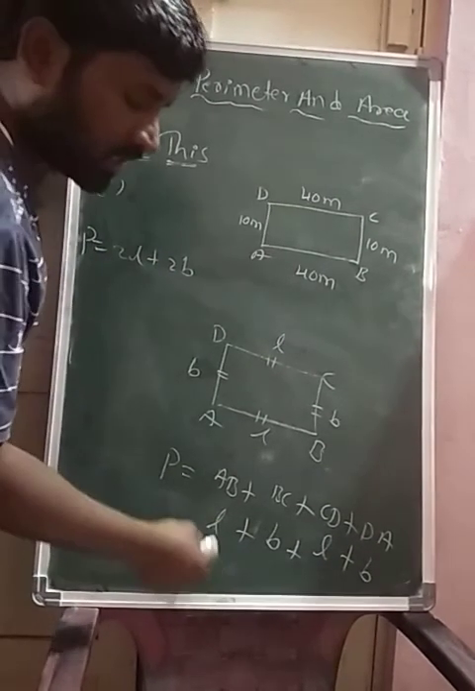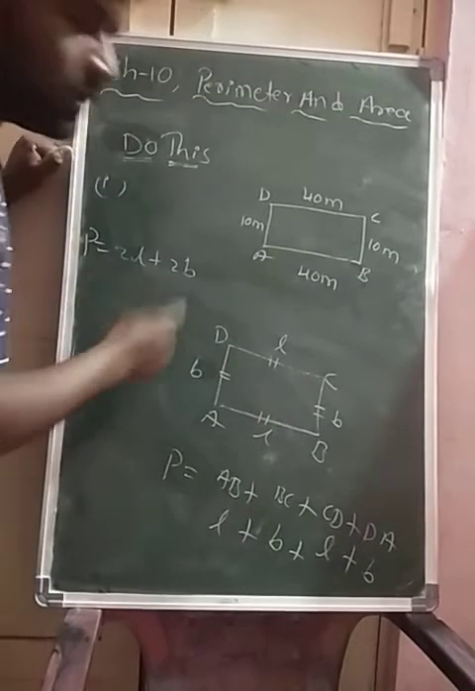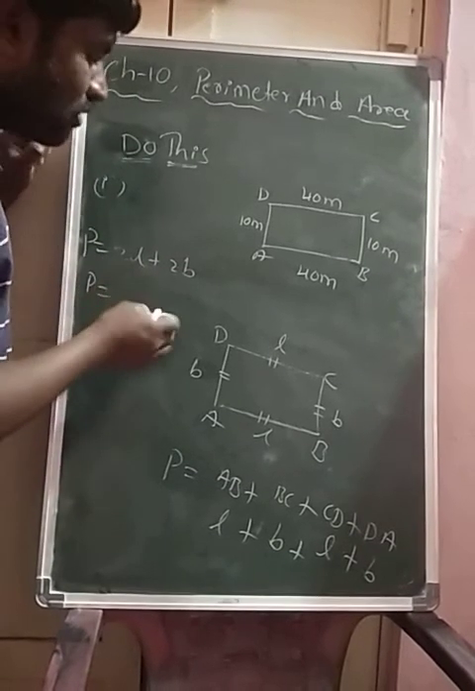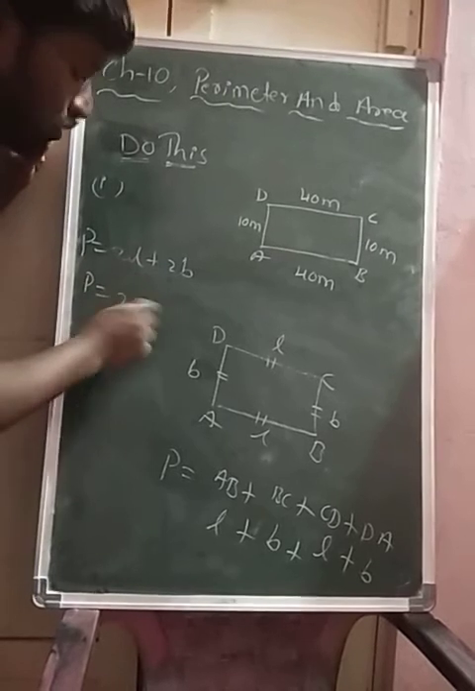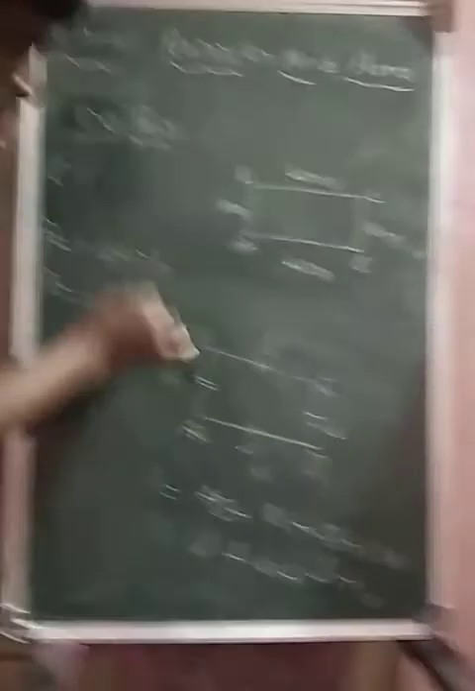How many lengths are there? L plus L, 2L, B plus B, 2B, 2 lengths, 2 breadths. So P is equals to, I am going to take out a common 2. Here there is 2, here there is 2. So that's why I am going to take out a common 2. Then here L plus B.